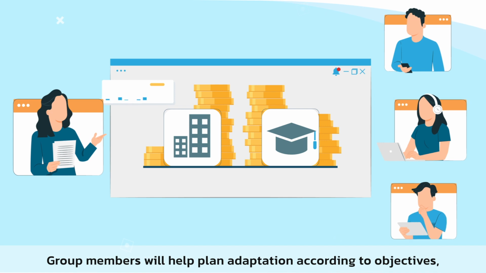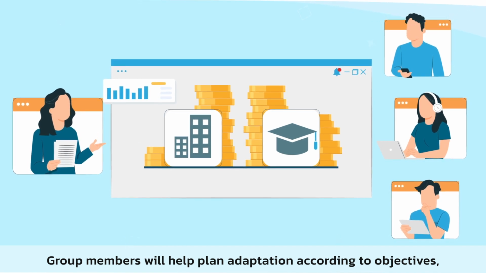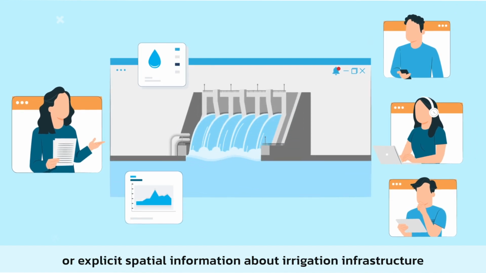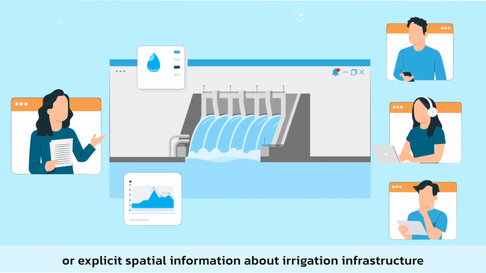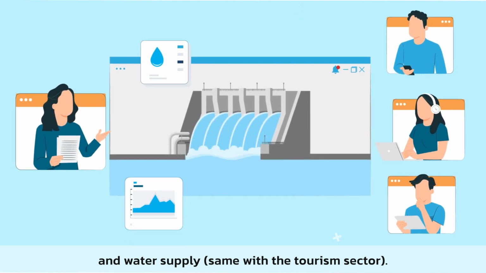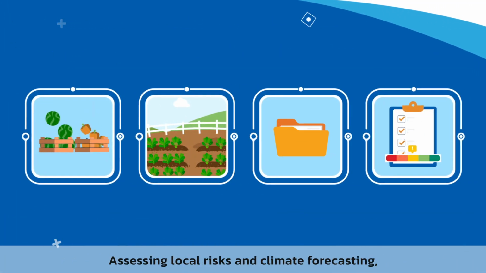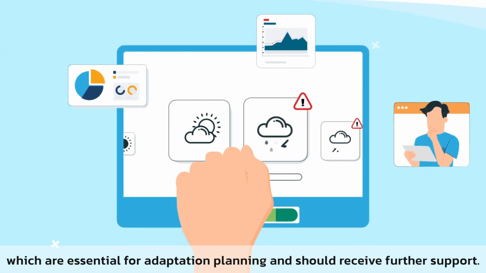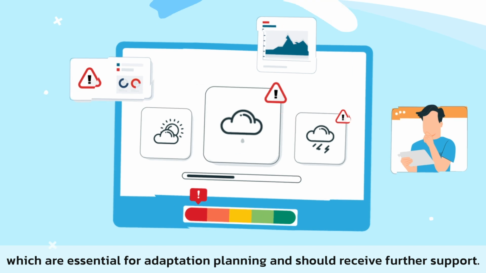Group members will help plan adaptation according to objectives and support adaptation measures in district-level development, or explicit spatial information about irrigation infrastructure and water supply. Same with the tourism sector. Assessing local risks and climate forecasting, which are essential for adaptation planning and should receive further support.